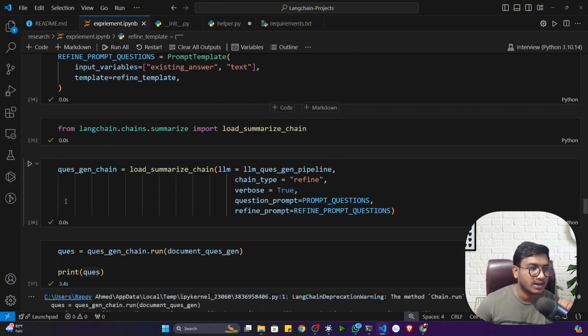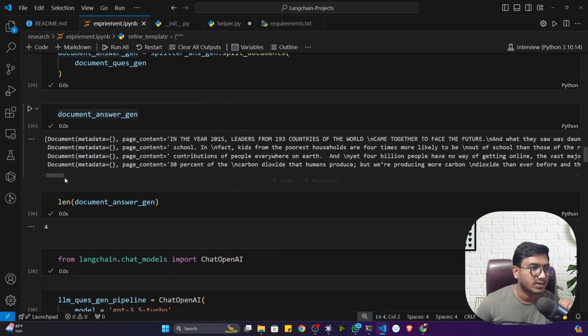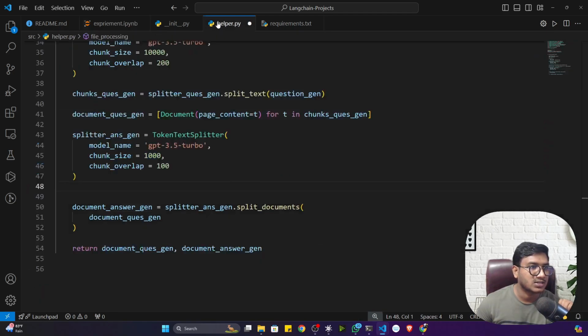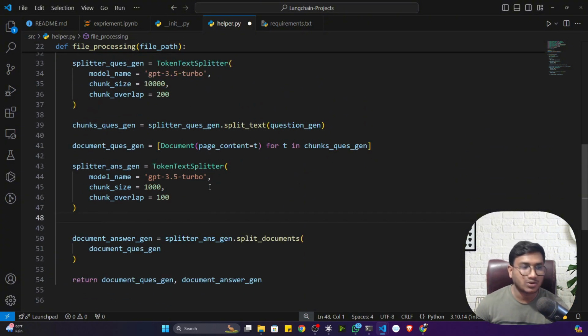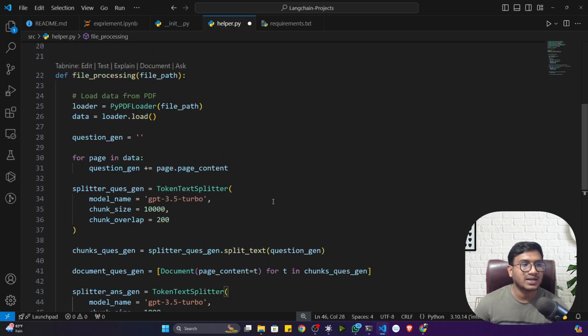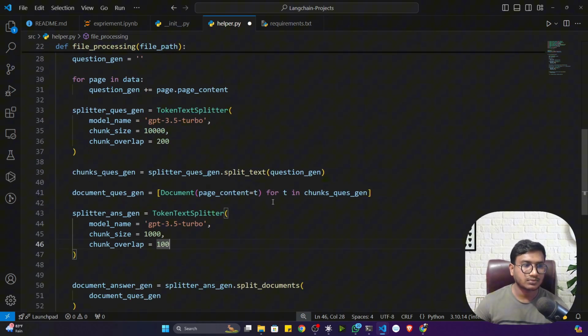That means the same experiment I did here. Remember, same experiment. See, same experiment. I just wrote it inside a function only. That's it. That is the difference only. This is called actually modular approach. You can also create a Python class, but as of now, it's a very, let's say, small implementation. That's why a Python class is not required.